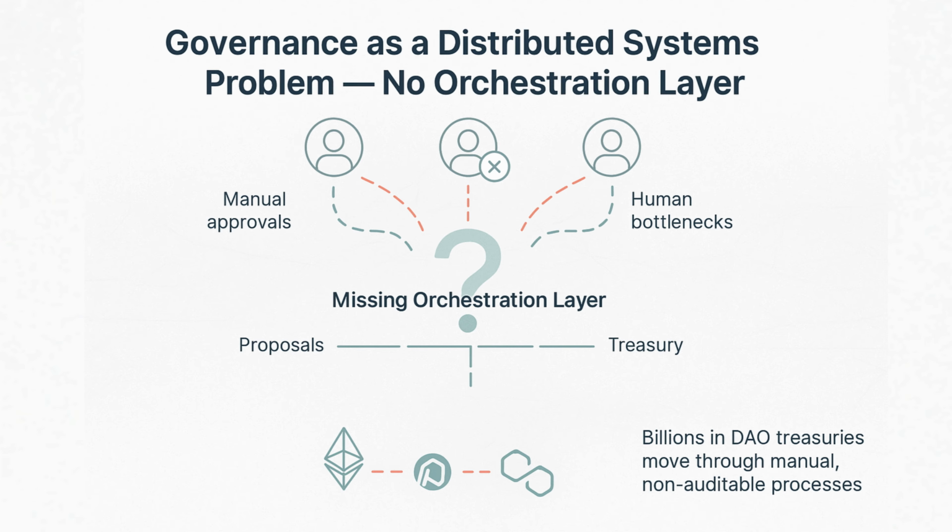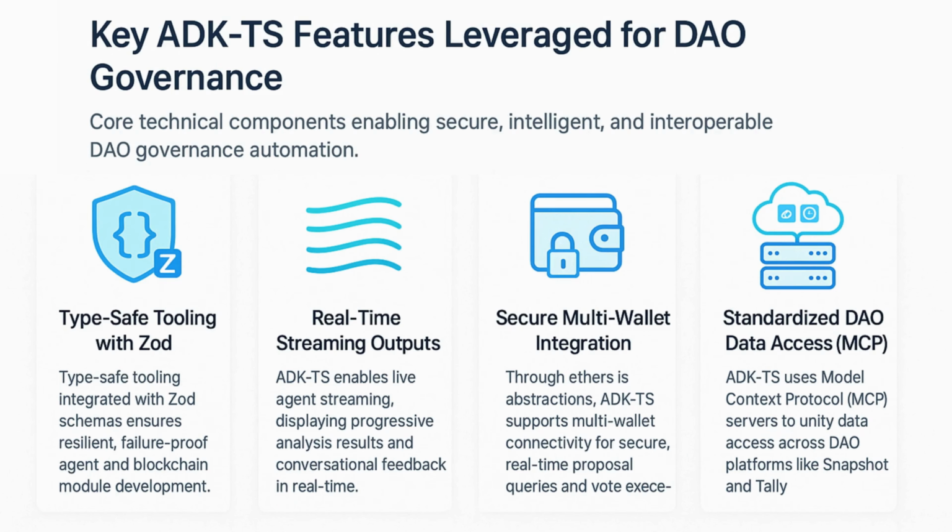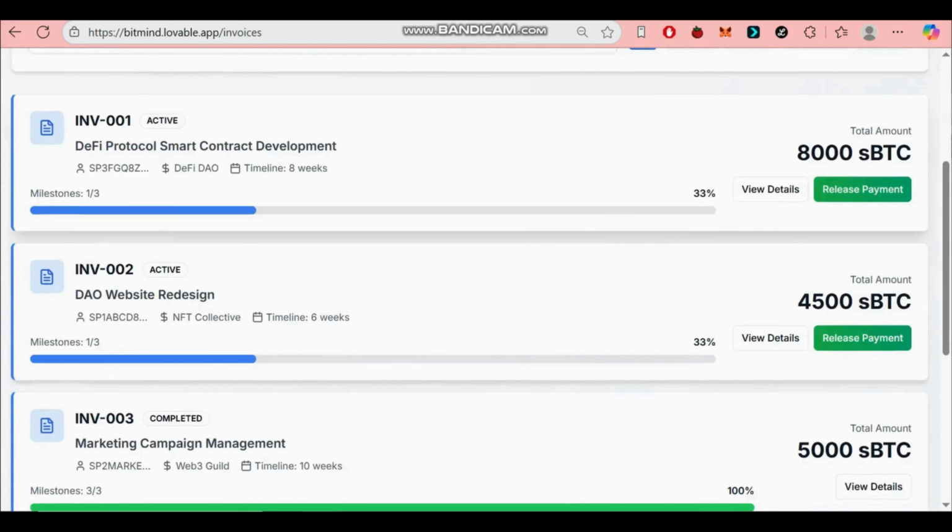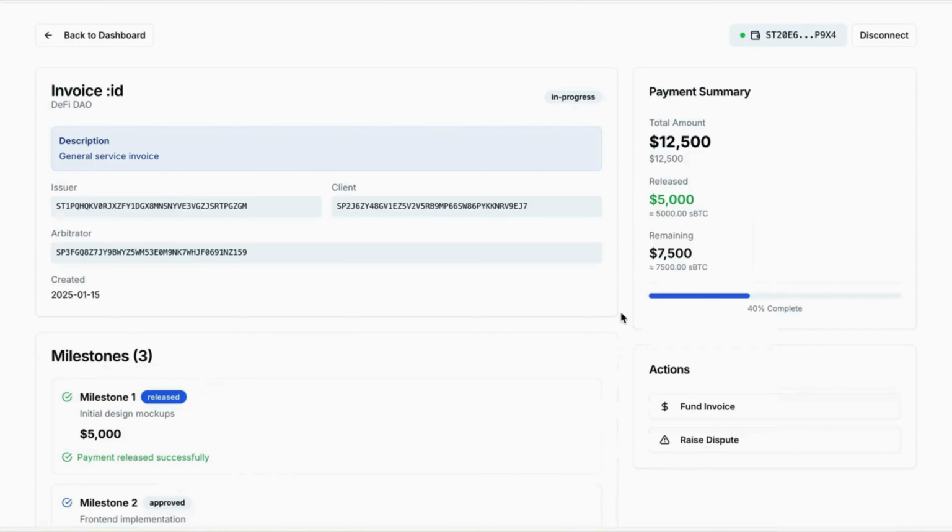BitMind solves this by introducing intelligence and automation to DAO governance. It's a multi-agent AI governance copilot built entirely on ADK-TS, the agent development kit for TypeScript, a framework purpose-built for orchestrating complex, multi-step agent reasoning systems. Think of BitMind as an intelligent layer that sits between DAO data, governance protocols, and treasury execution. It reads, reasons, and reacts in real time, turning unstructured governance information into structured, explainable, and executable actions. It doesn't replace human decision makers, it amplifies them.